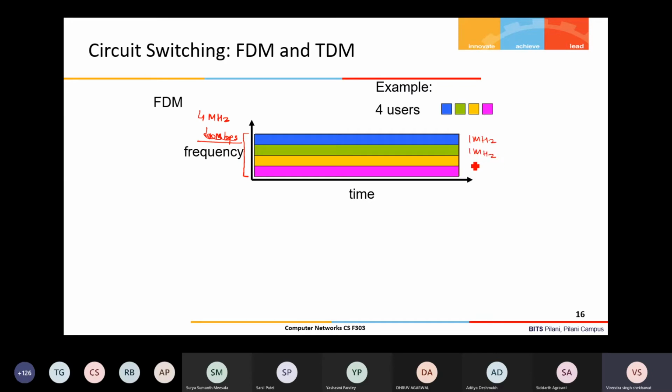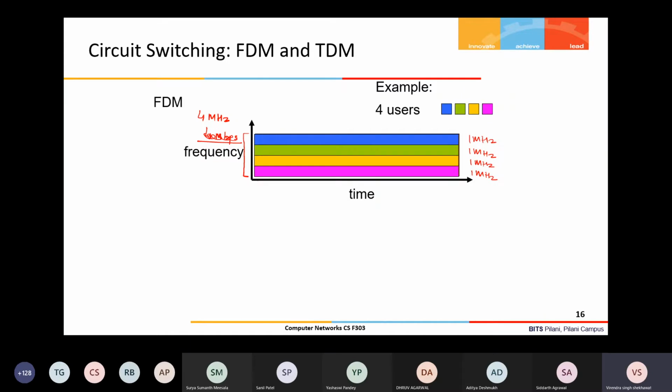So now 4 users can simultaneously send the data, right? Now how is it decided whether it should be 1 megahertz, or 100 kilohertz, or maybe 50 kilohertz? That depends upon the application, actually: what is the minimum requirement of the application. For example, for audio communication, a 4 kilohertz frequency band is sufficient, and for video communication, more frequency band is required, right?